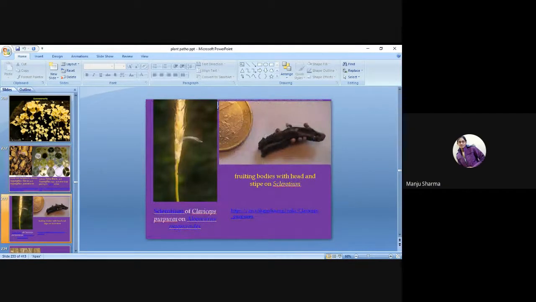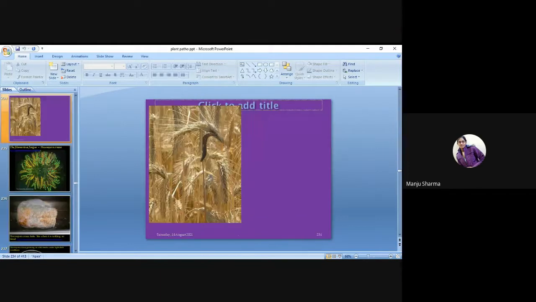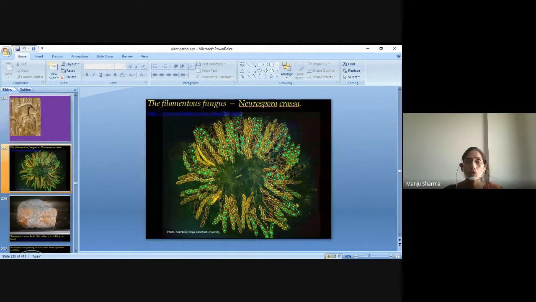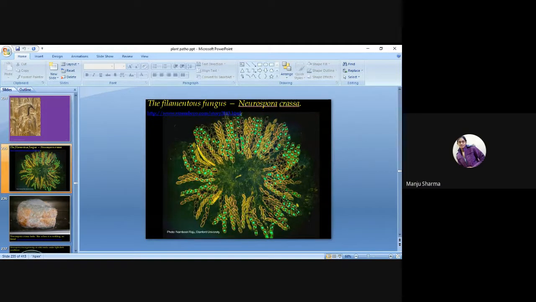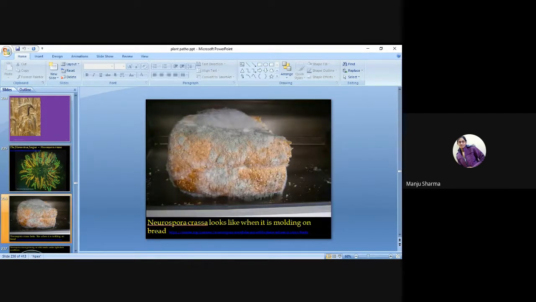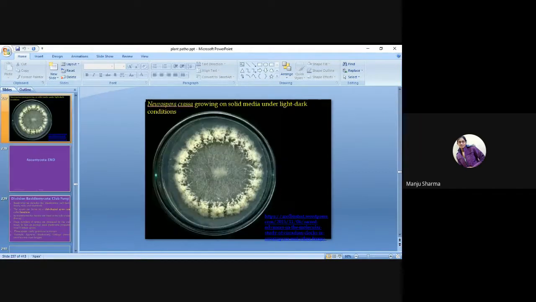Sclerotium of Claviceps purpurea, and the fruiting bodies with head and stripe on the sclerotium. So these all are examples of members of Ascomycota. That is the filamentous fungus Neurospora crassa, which looks like this when it is molding on bread.